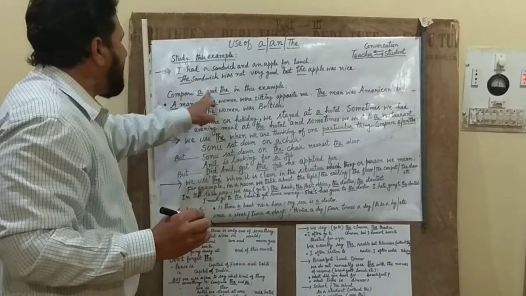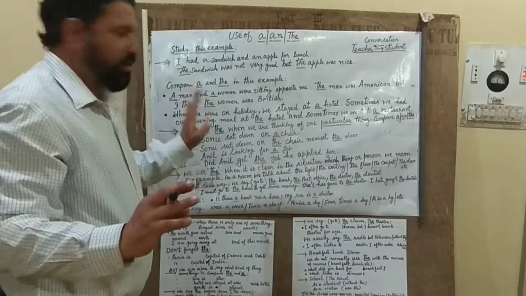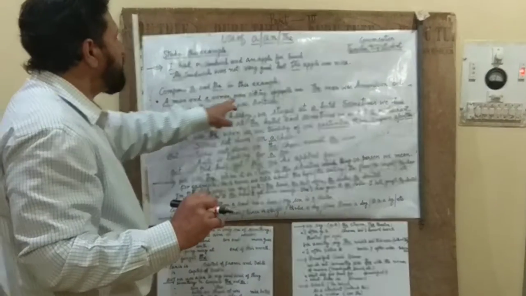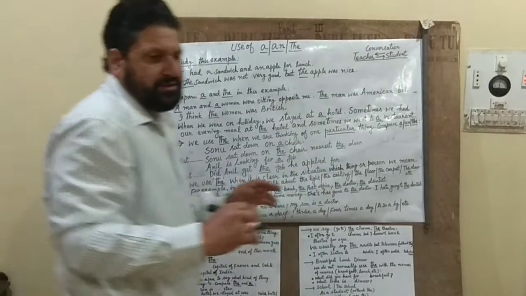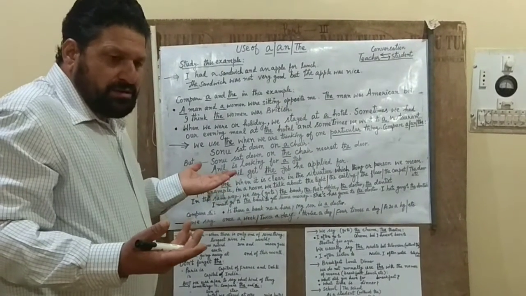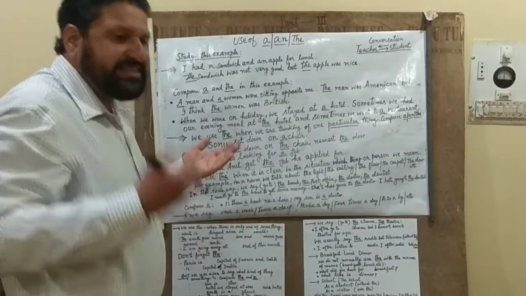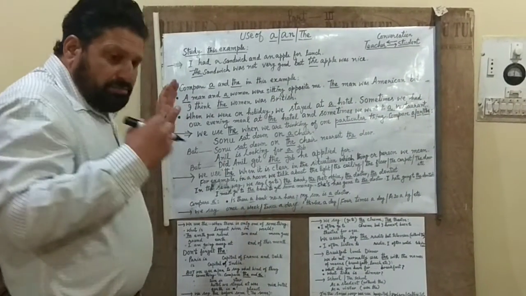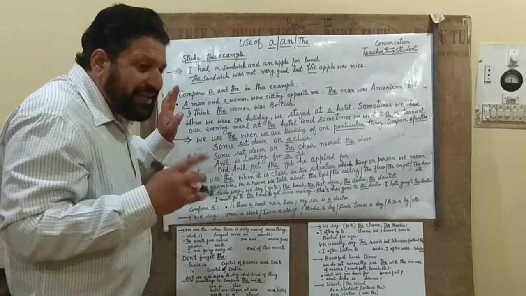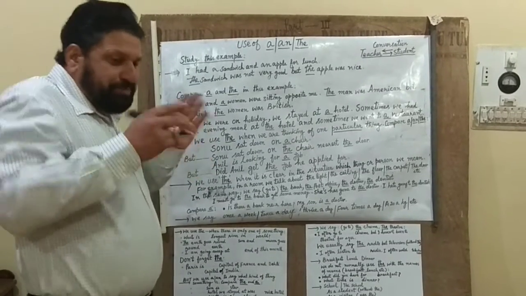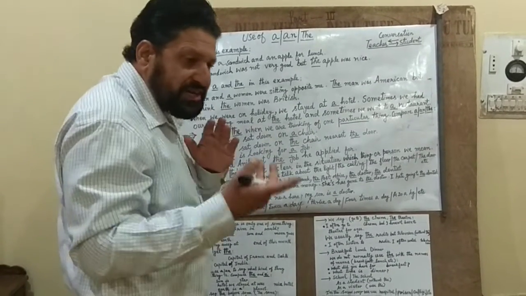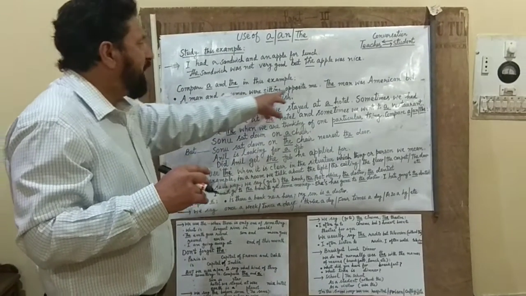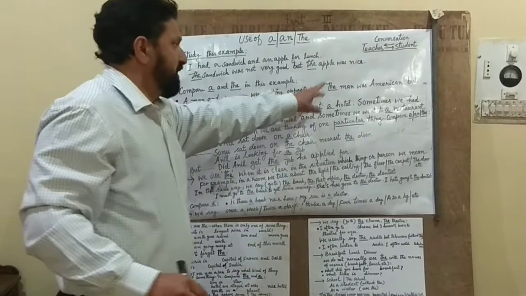Compare a and the in this example. A man and a woman were sitting opposite me. I was in a flight and they were sitting opposite me. In the very beginning I have no idea, so the general idea, a man and a woman were sitting opposite me.